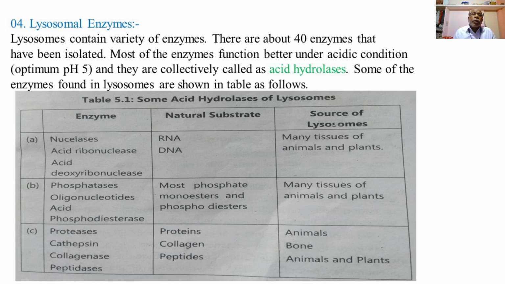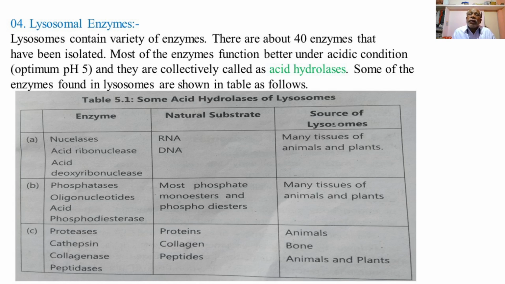Then the second category of hydrolases is phosphatases. The acid hydrolases of the lysosome include phosphatases such as oligonucleotidase and acid phosphodiesterase.